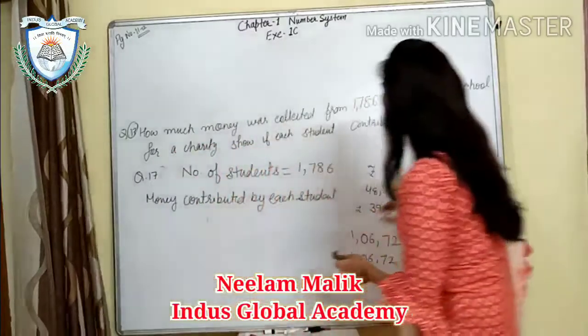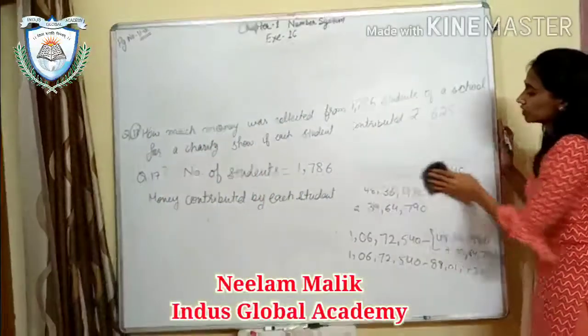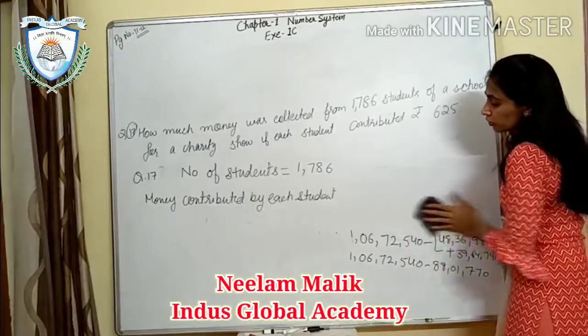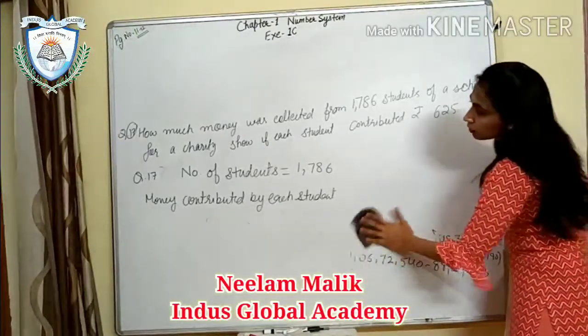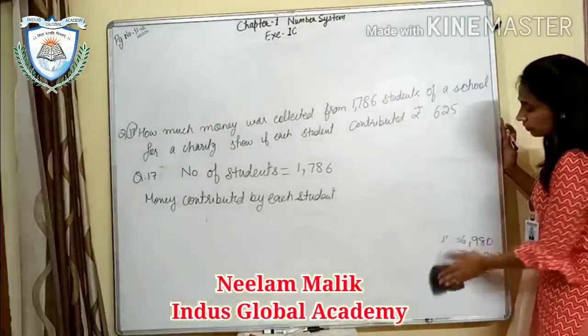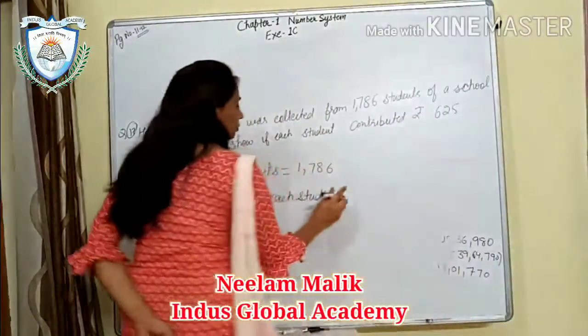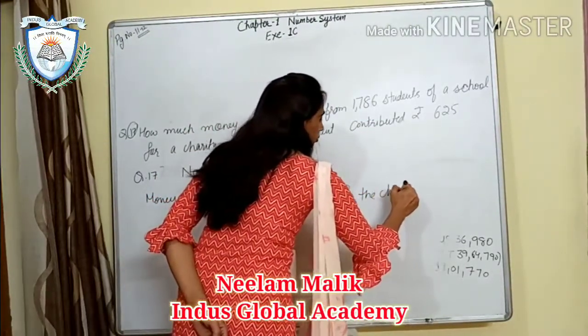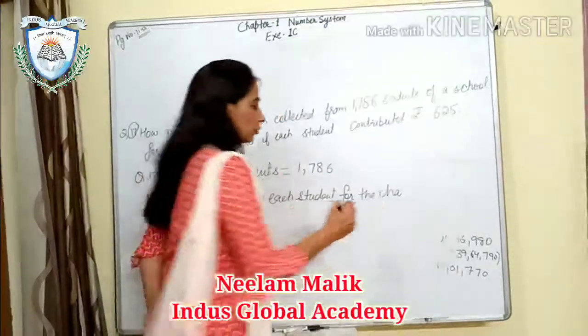For what are they contributing? We will mention here, they are contributing this money for the charity show. Okay, so money contributed by each student for the charity show, or you can say charity program.